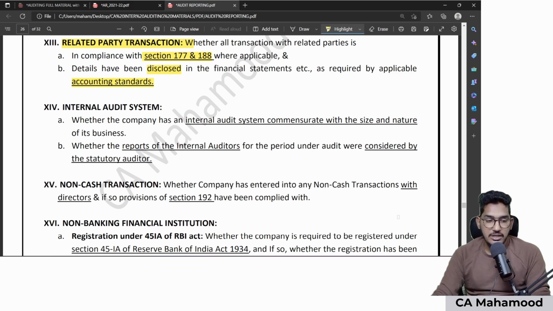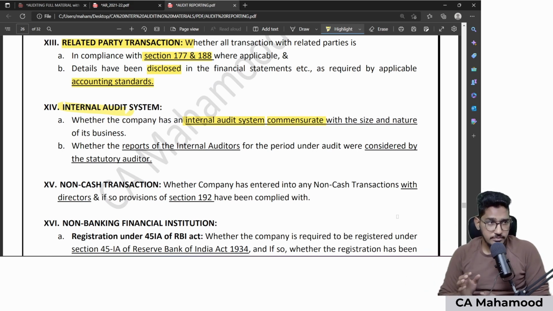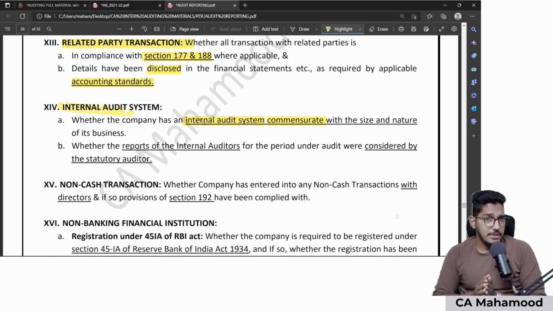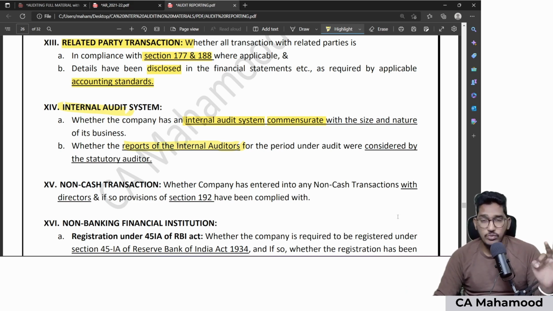The 14th point is regarding internal audit system. I need to comment whether your client is having an internal audit system which is commensurate, which is matching with the size and nature of the business. Nothing but whether your client company is having enough of an internal audit team which is matching with the size of the company, that I need to comment. Along with that, as an external auditor, did you use the reports of internal auditors? That also you need to give a comment. As an external auditor, did you make use of the internal auditor's report? That also you have to comment in your audit report.